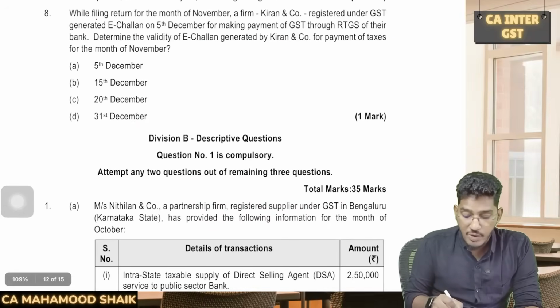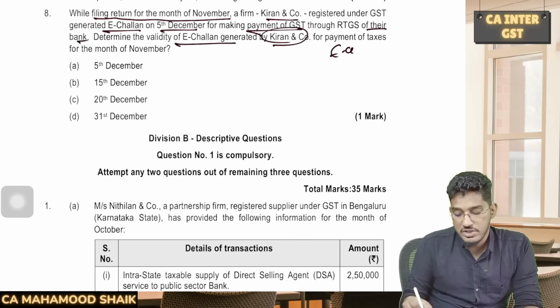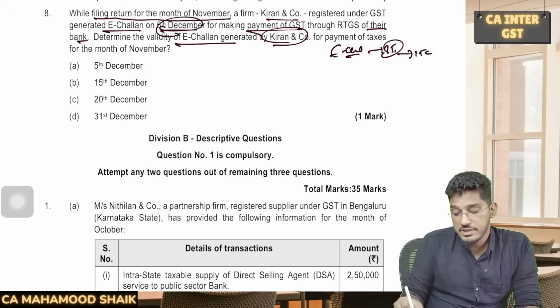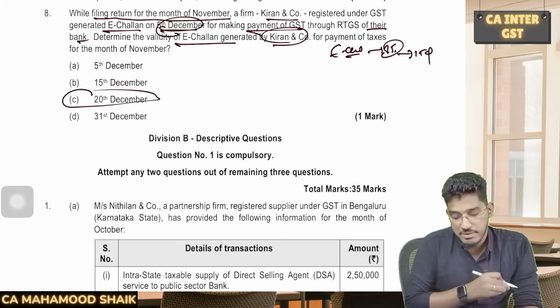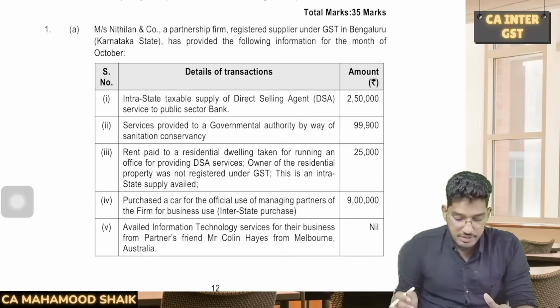Next question. While filing return for the month of November, a firm Kiran & Co registered under GST generated e-challan on 5th of December for making payment of GST through RTGS of their bank. Determine the validity of the e-challan generated by Kiran & Co. E-challan will remain valid for a duration of 15 days from the date of generation. It was generated on 5th of December. For 15 days, it will remain valid till 20th of December. It will remain valid. Next, coming to the descriptive questions now.